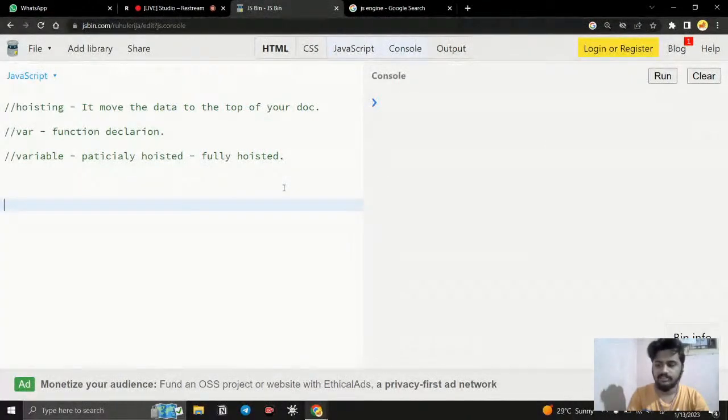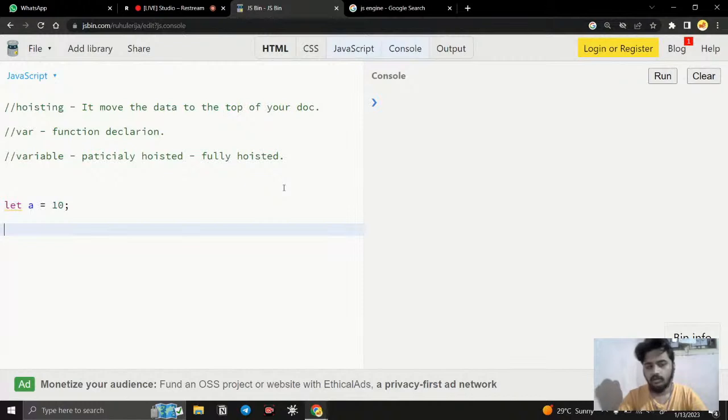I will give a simple demo explanation, and we can debug how it is working. I create a variable with let, and say a equals 10. That's it, we have created it. Now just imagine what is going to happen. We have two things, one of which is the call stack, right?